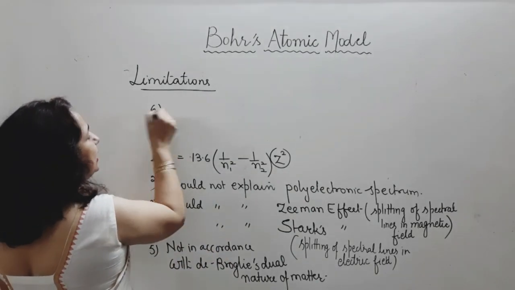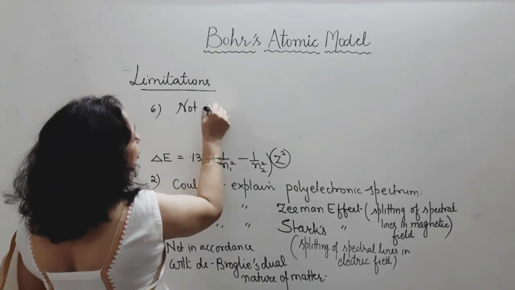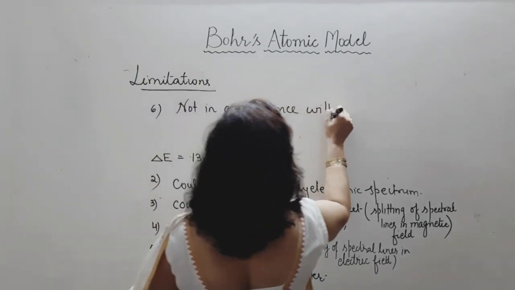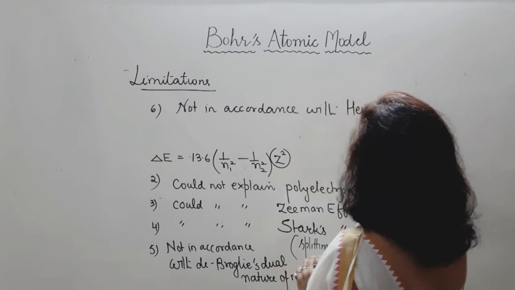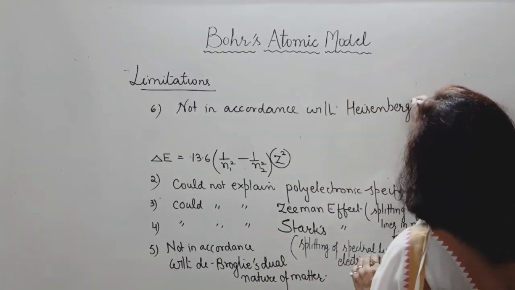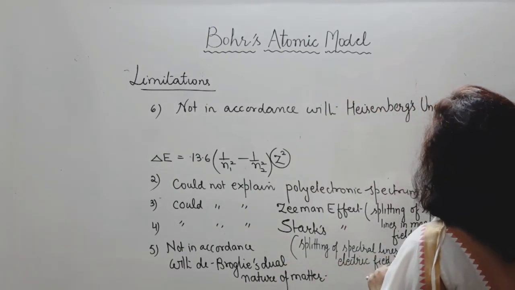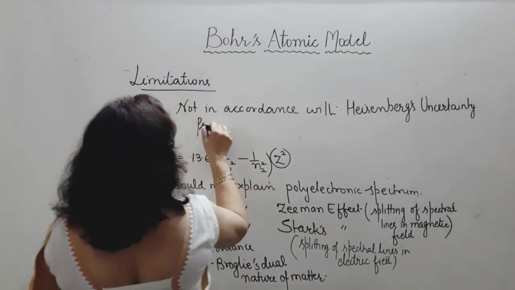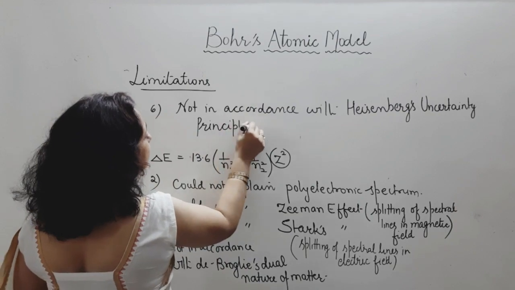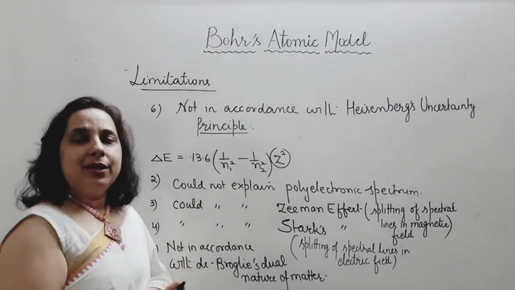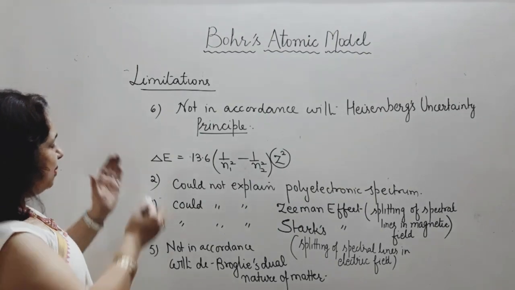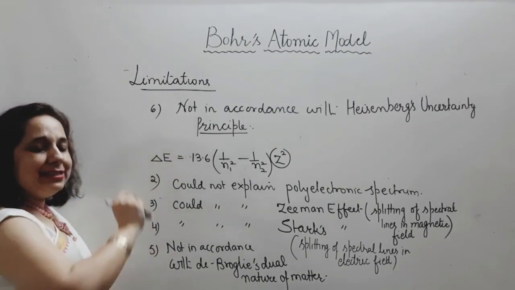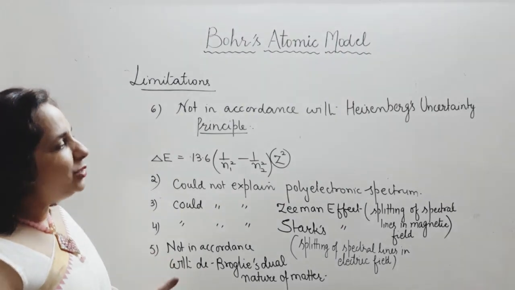And the sixth limitation is that it is not in accordance with Heisenberg's uncertainty principle. This model could not obey the Heisenberg uncertainty principle either. So this model has six important limitations, not according with de Broglie's, not according to the Heisenberg uncertainty principle, and thus overall this model of the atom was rejected.